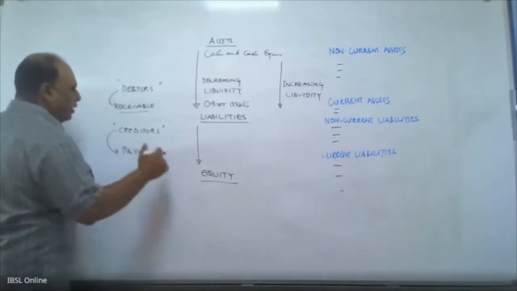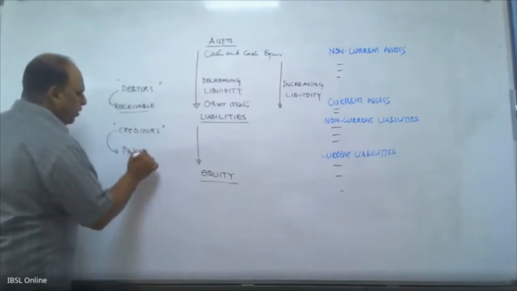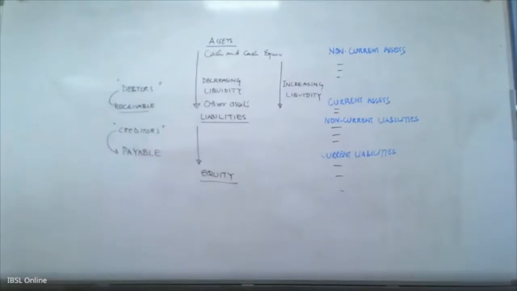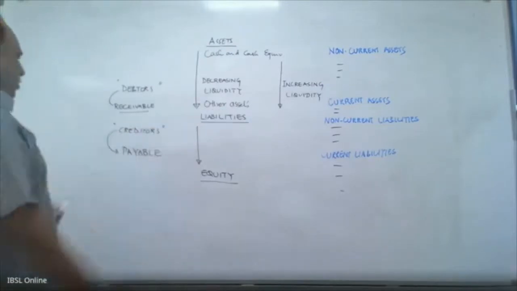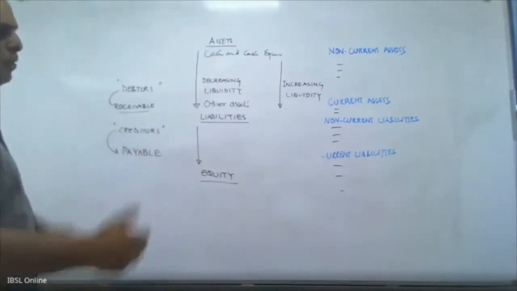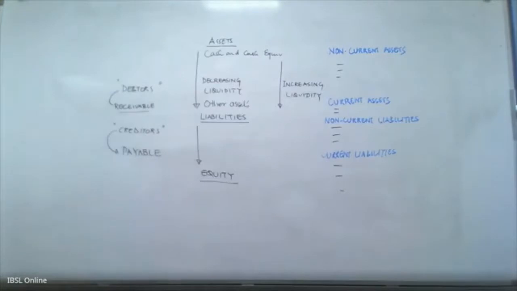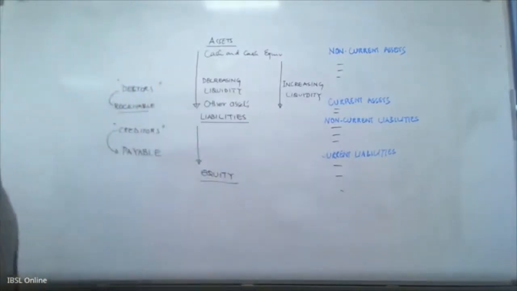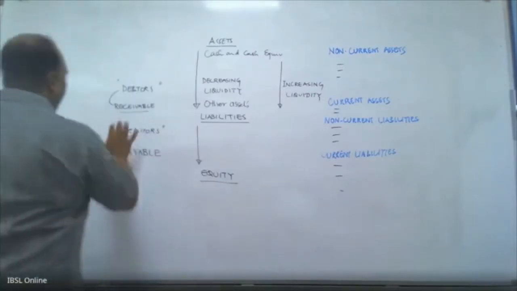You have to pay for the credit purchases that you have done. We call it payable. Now, let's assume the other side of the receivable. You are supposed to pay this within 30 days or 60 days. But you are not in a position to pay it because you don't have money or you don't have adequate cash. So what will happen? You will also drag this for a longer period. Now, this is the concept: the receivable and the payable.